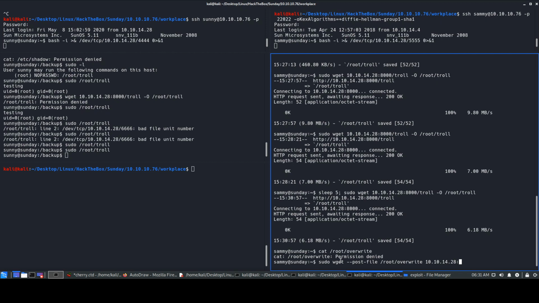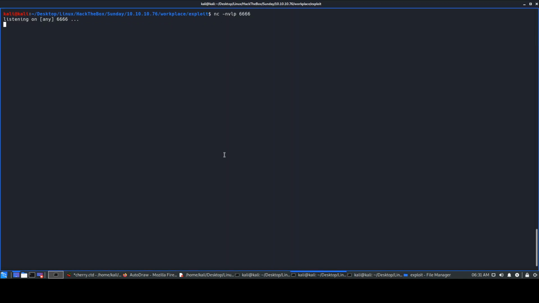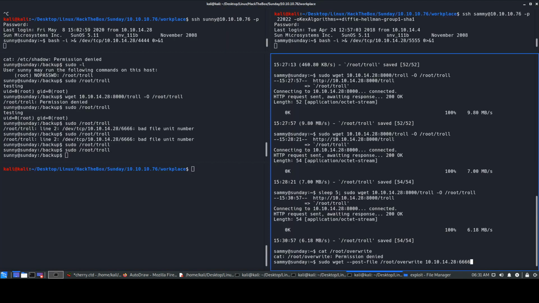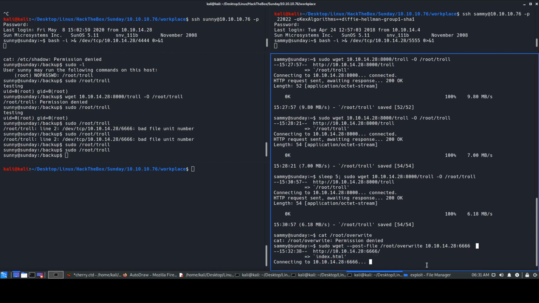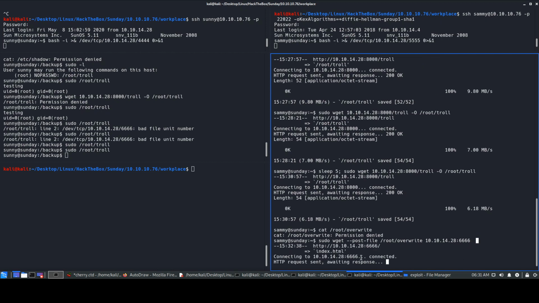We'll be giving, not this 8000 port, my bad, we'll be giving 6666, which we had entered over here. So this is the attack machine's IP address, and then we'll be giving the port. Let's just press enter. And it says connected, it sends something. Let's see what it sent.